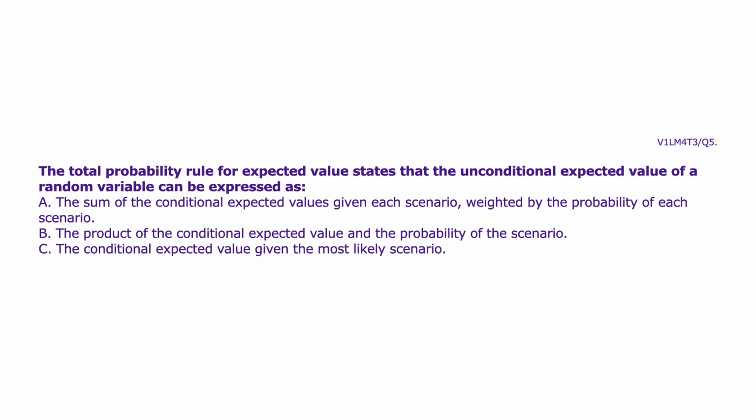The total probability rule for expected value states that the unconditional expected value of a random variable can be expressed as the sum of the conditional expected values given each scenario, weighted by the probability of each scenario. Be the product of the conditional expected value and the probability of the scenario. See the conditional expected value given the most likely scenario.